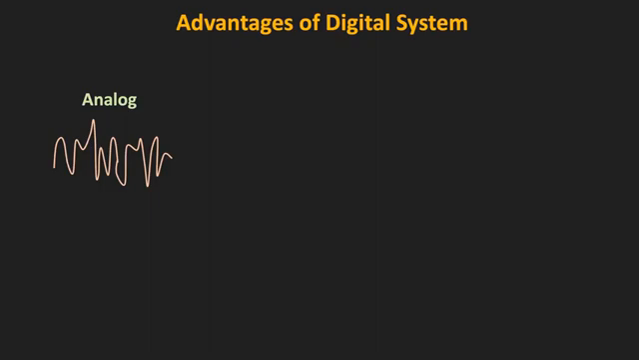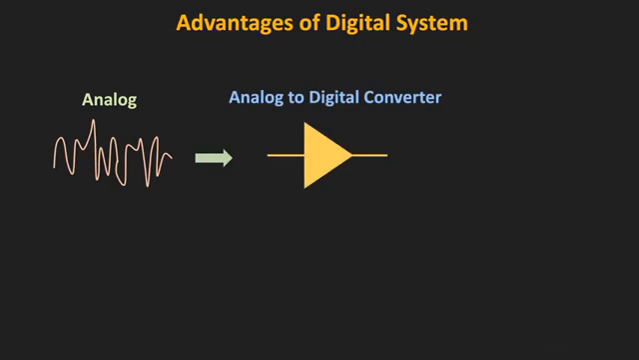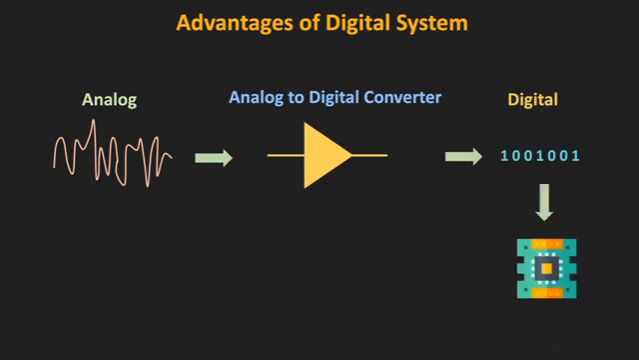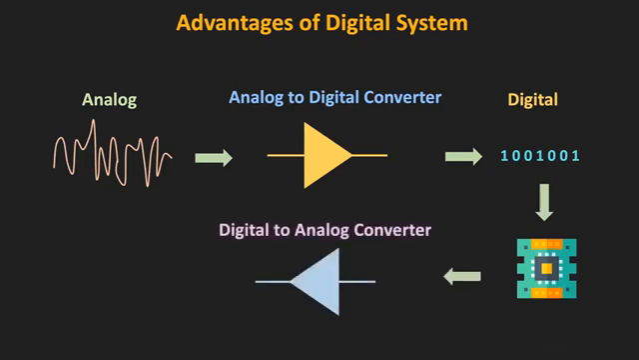So using the analog to digital converter, it is possible to convert the analog signal into the digital signal. And then after, it can be processed using the digital circuits. And if required, then using the digital to analog converter or the DAC, it can be converted back into the analog form. So this ADC and the DAC are also a very integral part of these digital systems. And in fact, on the channel, these ADCs and the DACs are already covered in detail. So for more information, you can check this playlist on the ADC and the DAC.